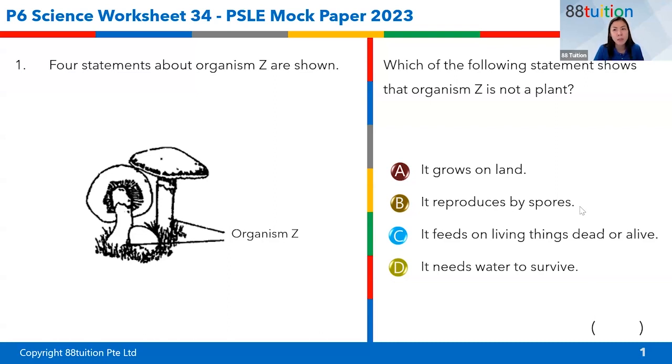Good. Mushroom cannot make its own food. Fungi cannot make its own food. Good job there. So what is this answer here? Of course, we know this is C. What other term do you give a fungi, especially when we talk about the food web or the food chain? There is this particular term, decomposer. Yes, fungi is a decomposer. It feeds on alive or dead organisms. Very good. Let's go on.